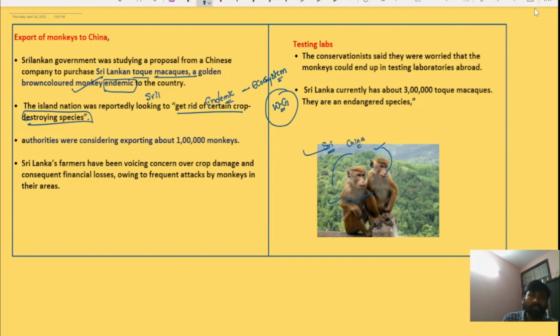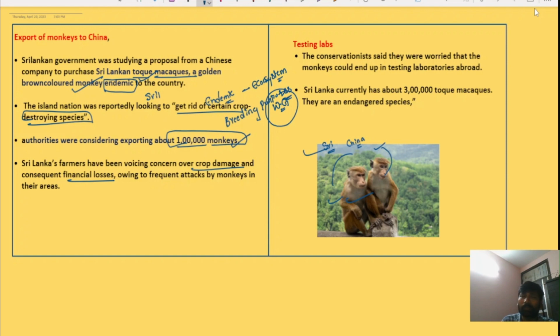However, the authorities are considering export of at least 1 lakh monkeys to China. The Chinese company is also paying for the monkeys' export, because the company says that it will use the monkeys for breeding purposes. Sri Lankan farmers have voiced concern about crop damage and consequential financial losses due to these Toque macaques.